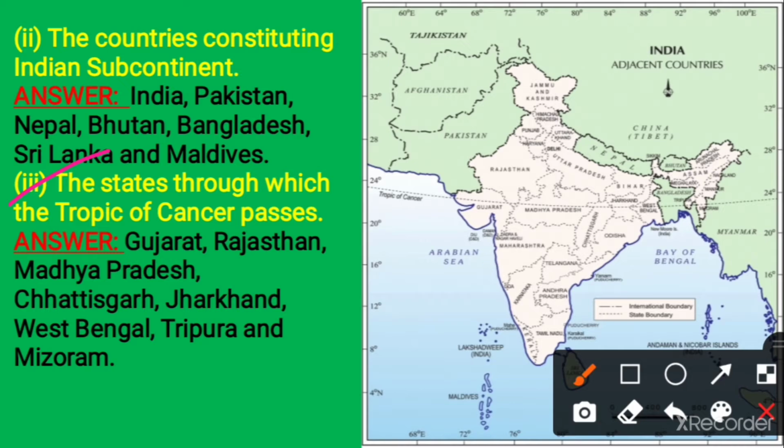Third question, the states through which the Tropic of Cancer passes. That means we have to mark those states through which the Tropic of Cancer, whose value is 23.5 degree north latitude, passes. The answers are Gujarat, Rajasthan, Madhya Pradesh, Chhattisgarh, Jharkhand, West Bengal, Tripura and Mizoram.